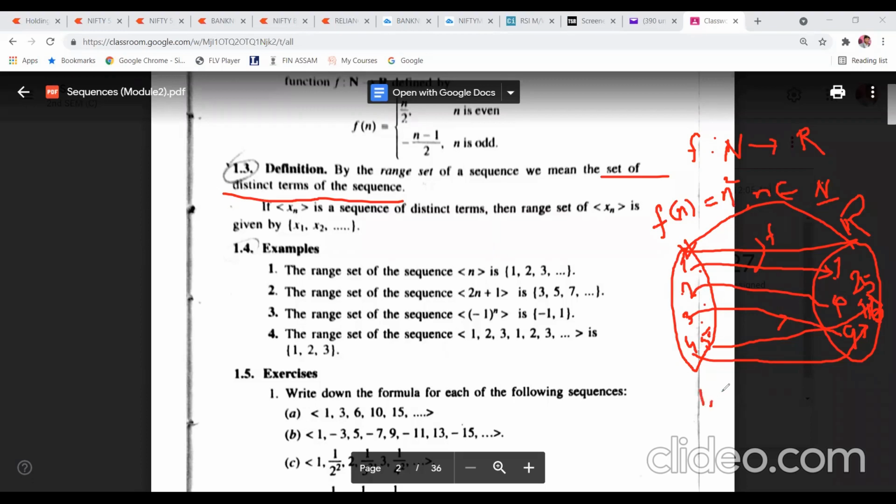So here it will come 1, then 4, then 9, then 16, then 25. Sorry, it will be 25, then 36, like this it will go on.